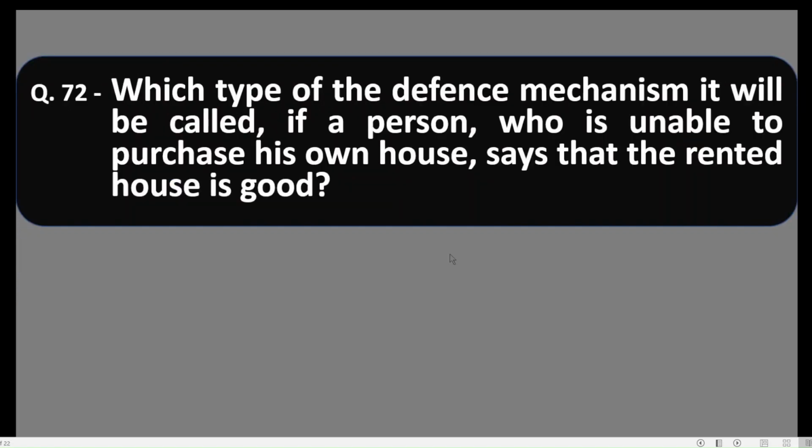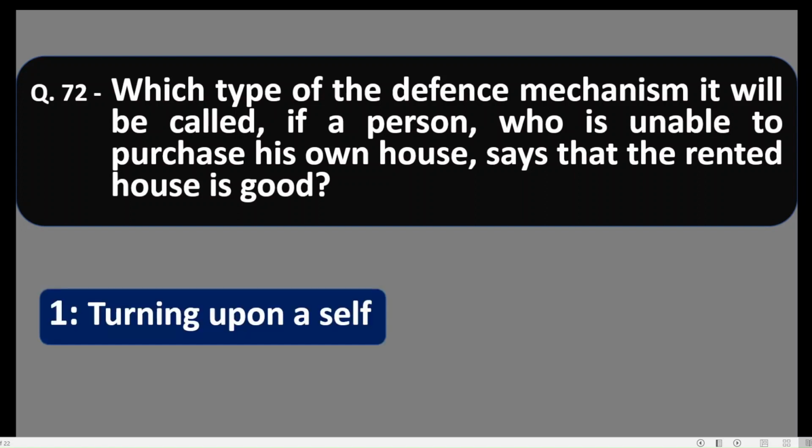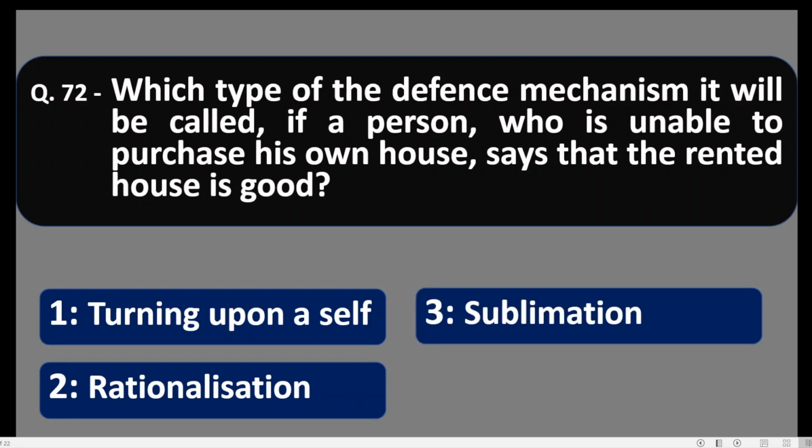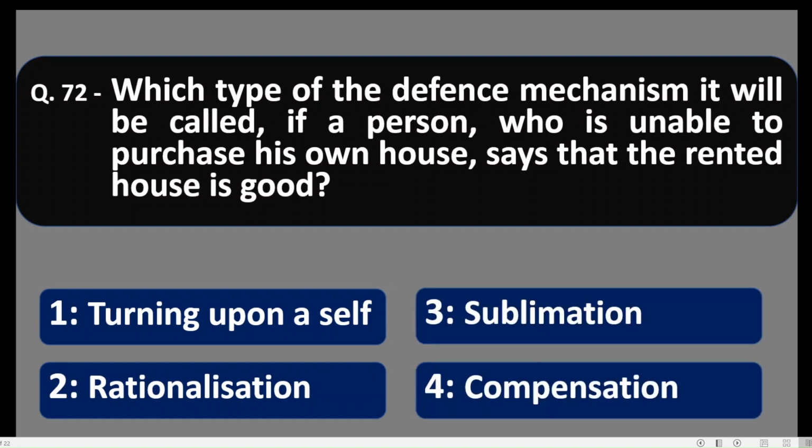Question number 72. Which type of defense mechanism will it be called? If a person who is unable to purchase his own house says that the rented house is good. Let us see the options. Turning upon a self. Number 2, rationalization. Number 3, sublimation. Number 4, compensation. Friends, it is rationalization, because here a person cannot fulfill his wishes and he gives a rational reason for that. It is rationalization. Option number 2 is correct.